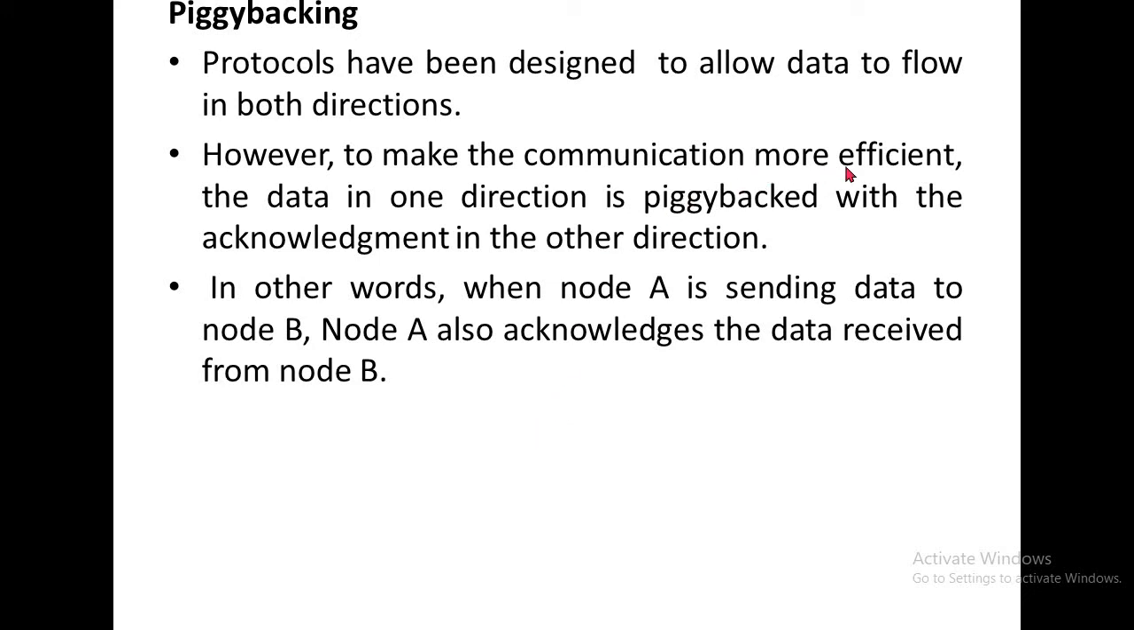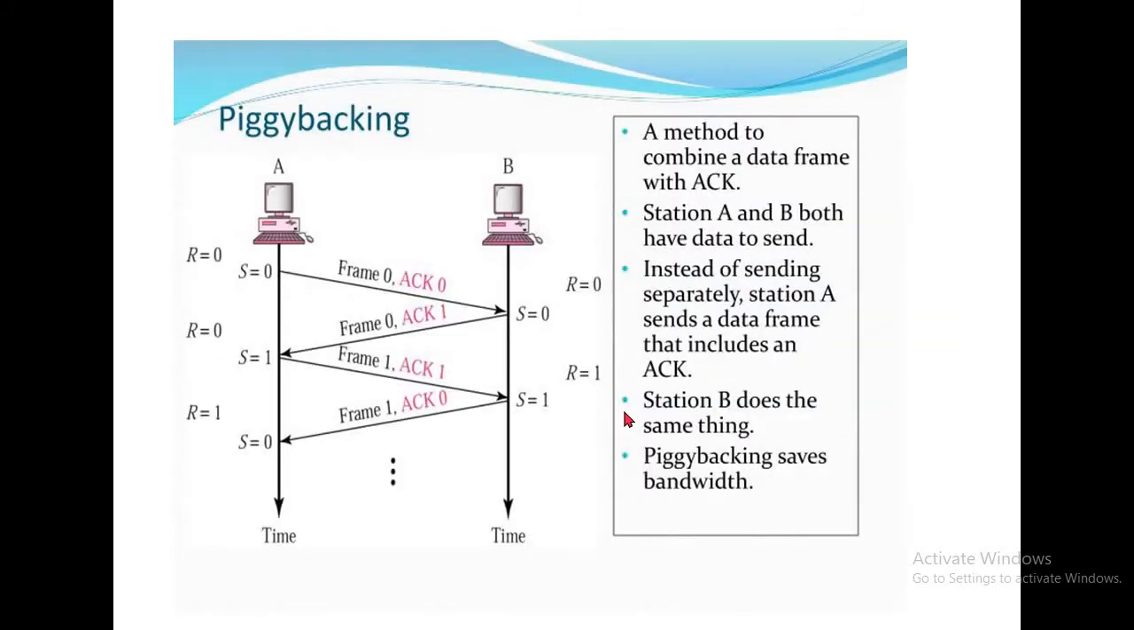To make the communication more efficient, the data in one direction is piggybacked with the acknowledgement in the other direction. In other words, when node A is sending data to node B, node A also acknowledges the data received from node B. You can see the diagram of piggybacking.